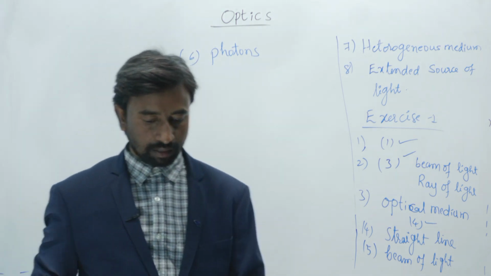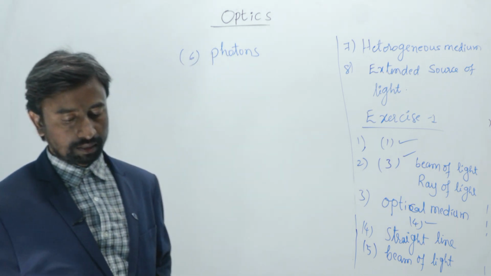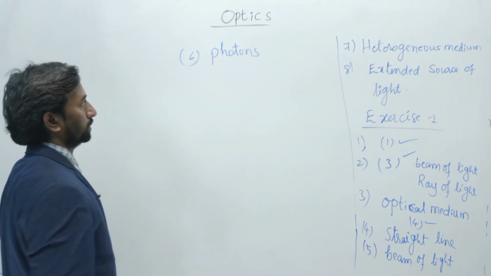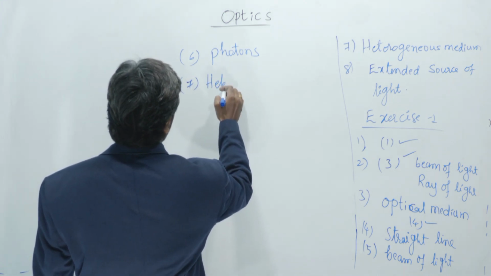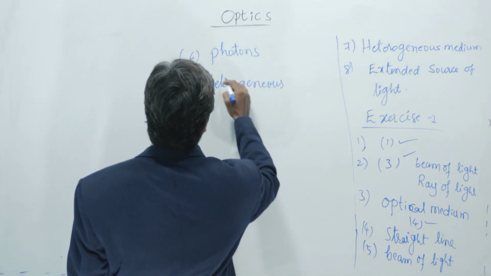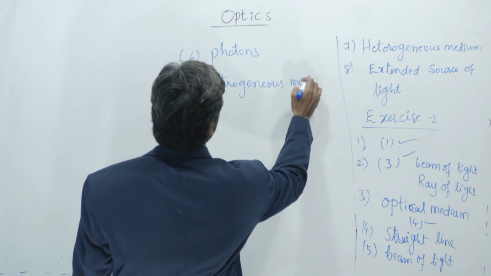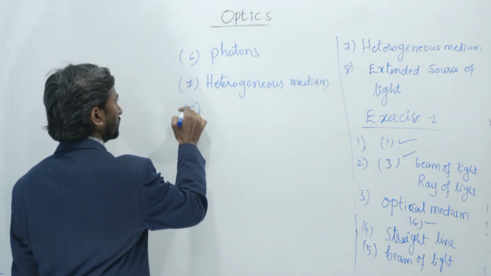And the seventh one is given here. By definition, an optical medium which has a different composition throughout it is called a heterogeneous medium. So the seventh one is heterogeneous medium.